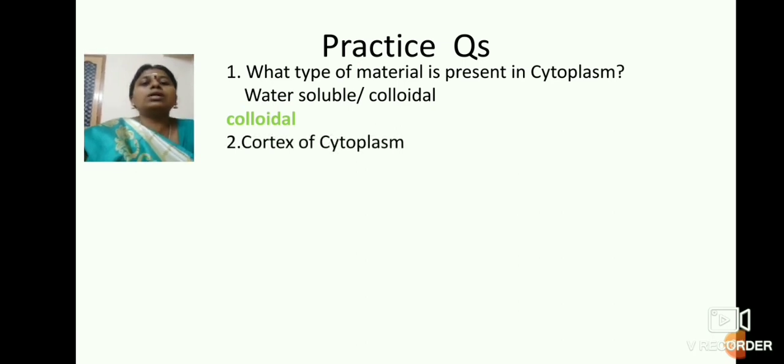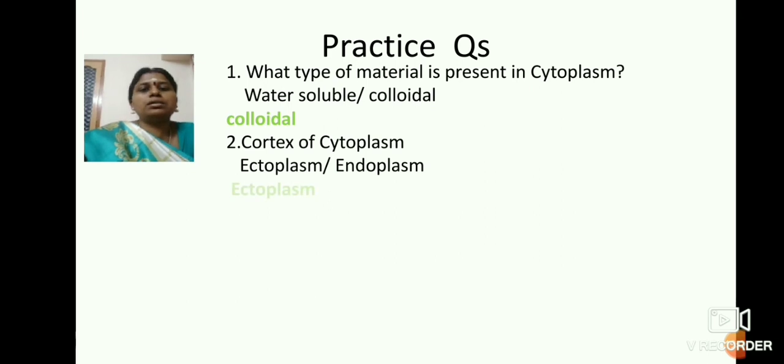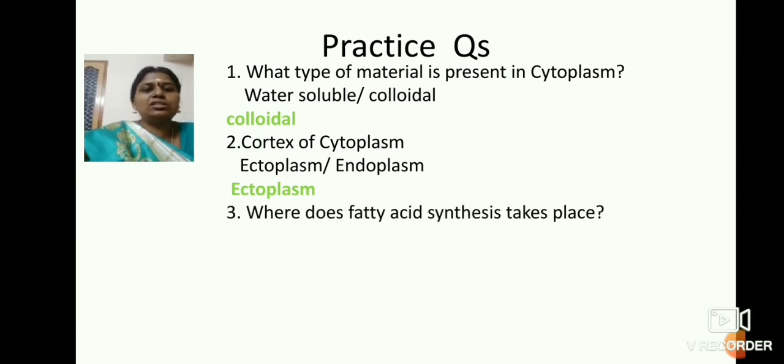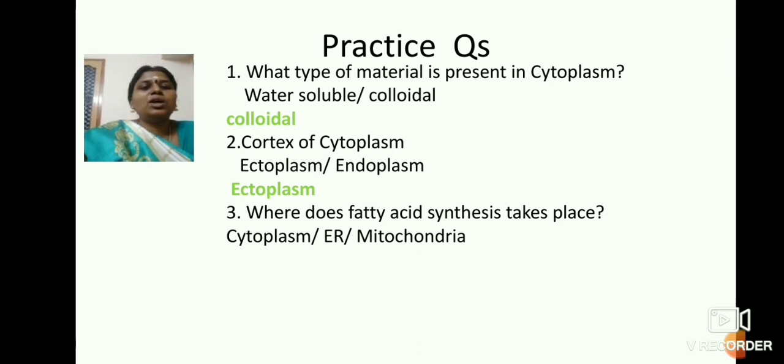Next one, what is the name of the cortex of cytoplasm? We have seen in the previous slides that the cytoplasm has two regions, either ectoplasm or endoplasm. Yes, it is ectoplasm. Ectoplasm is the outer layer, which is nothing but the cortex. Where does fatty acid synthesis take place? In the cytoplasm, endoplasmic reticulum, or mitochondria? Fatty acid synthesis takes place in the cytoplasm and endoplasmic reticulum. A part of the synthesis takes place in the endoplasmic reticulum, another part in the cytoplasm.